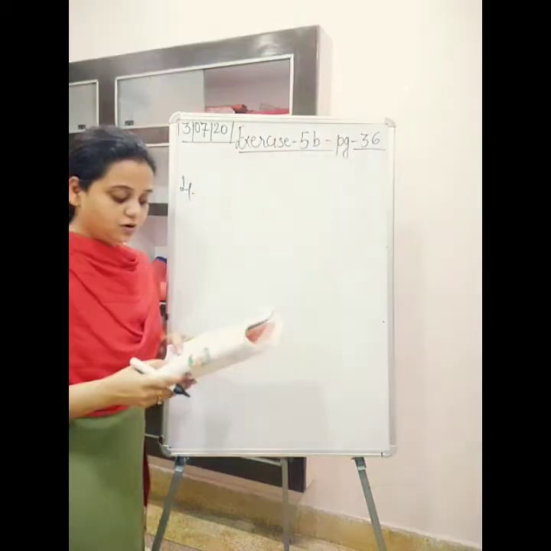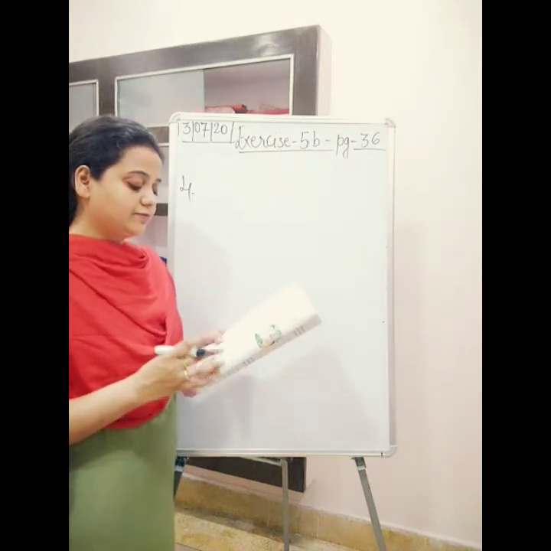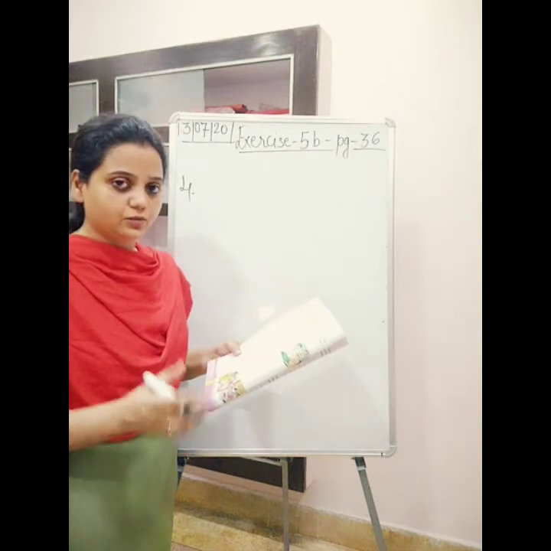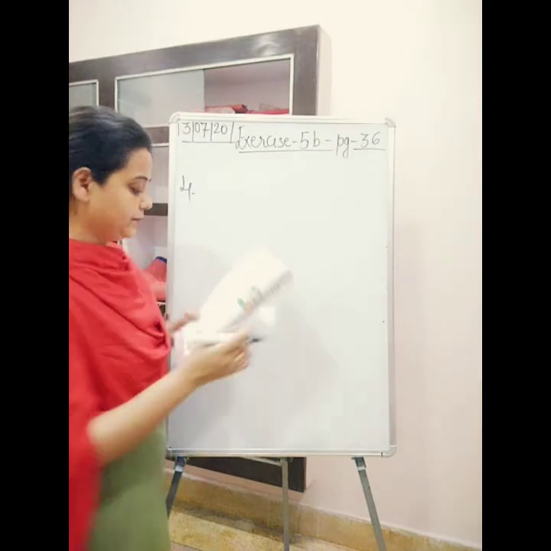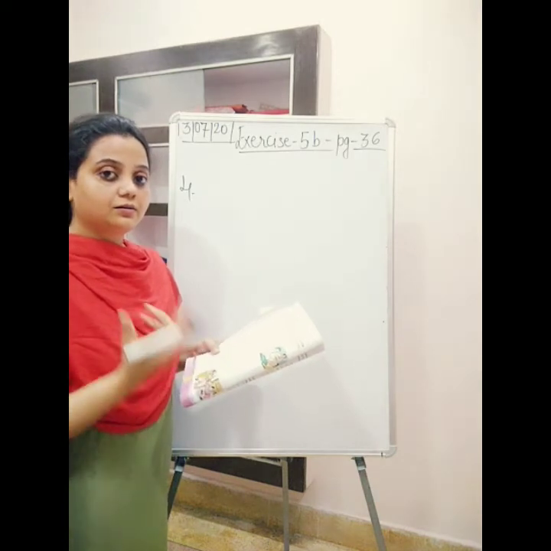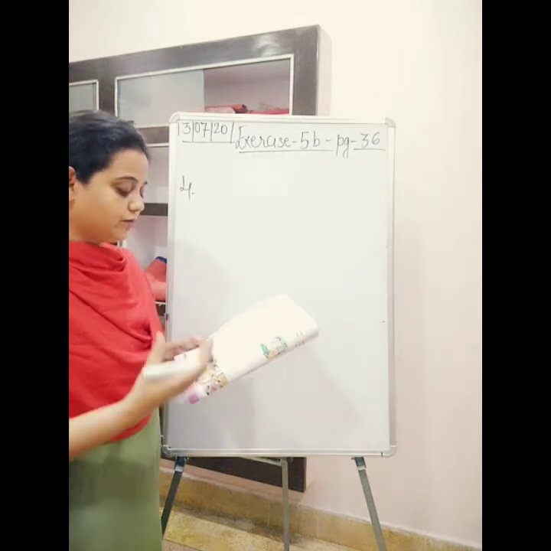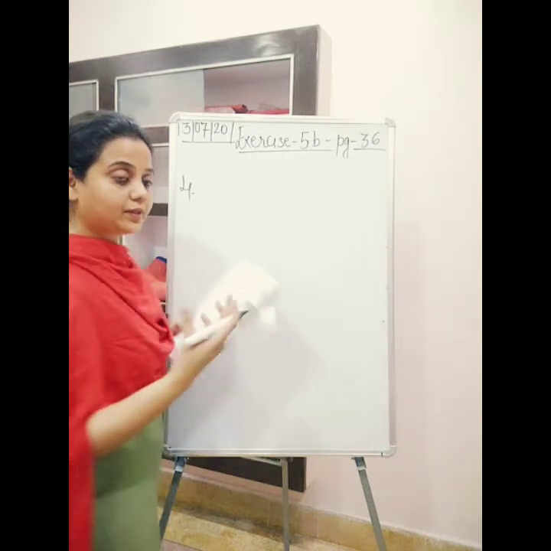Okay, next one. I gave you some chocolates. Did you like the chocolates? Over here we have to replace the chocolates with the pronoun. As you know, chocolates are plural, and they are things, meaning there are many things. So when we have many things, we use them.